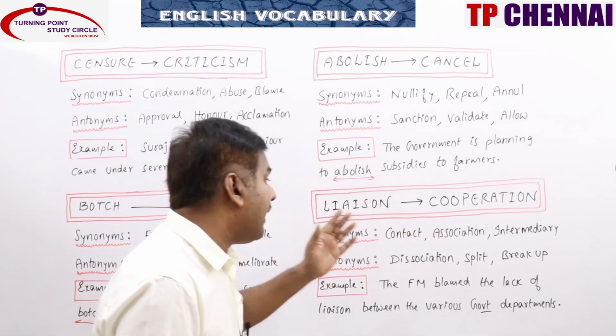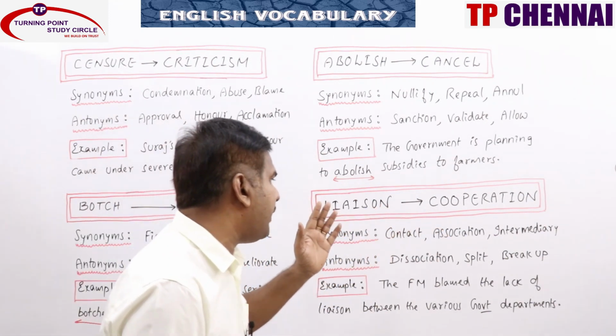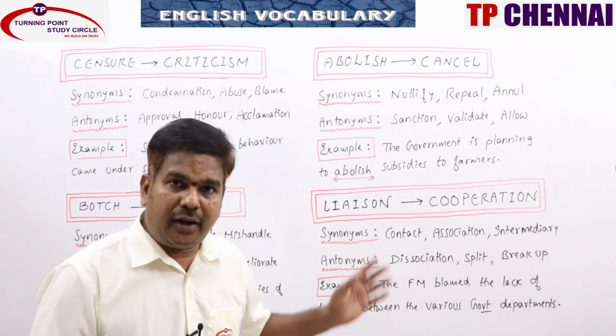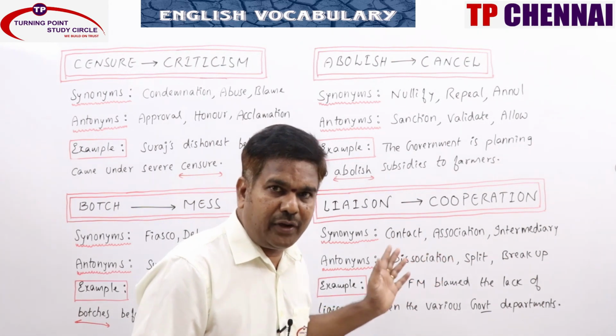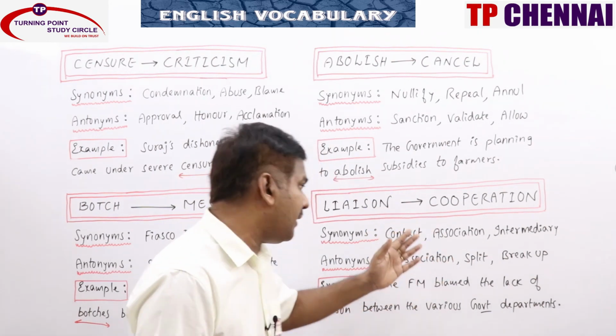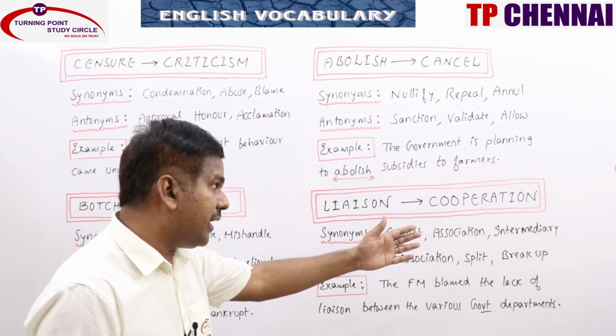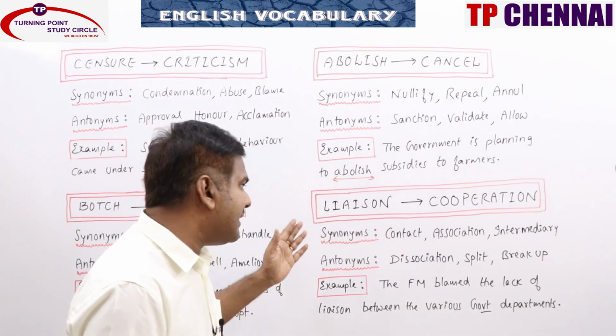So what is that one? One who acts as an agent between two parties is what we call a liaison. So that is the reason intermediary is also one of the synonyms.